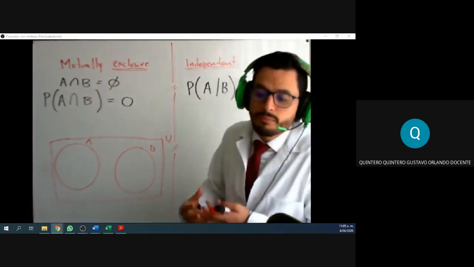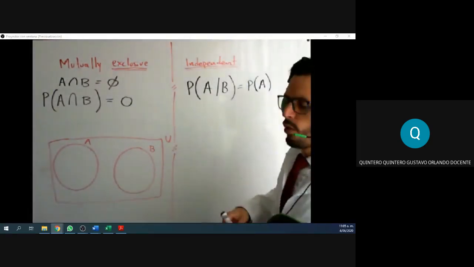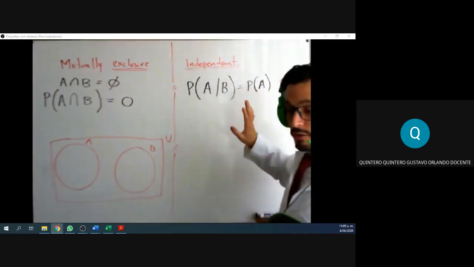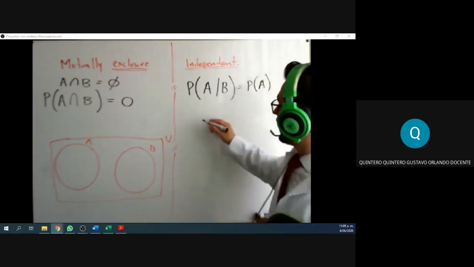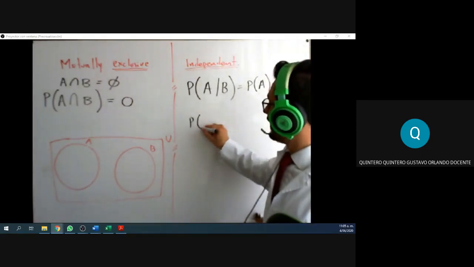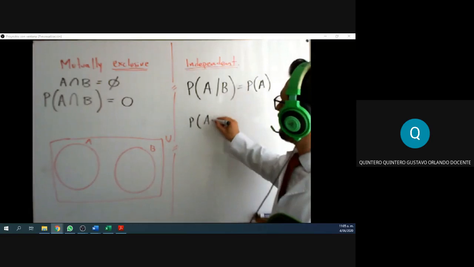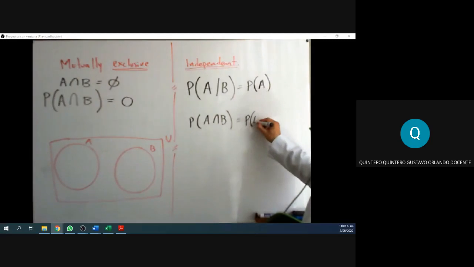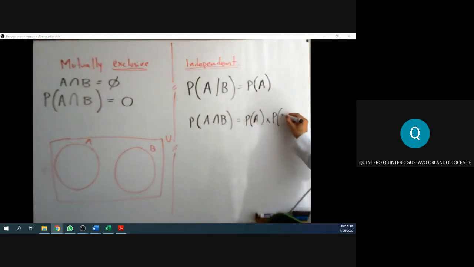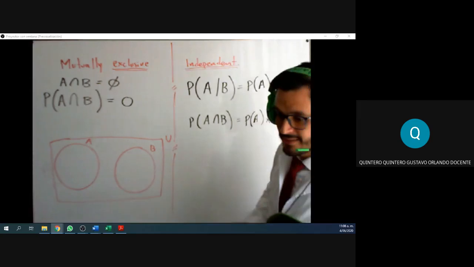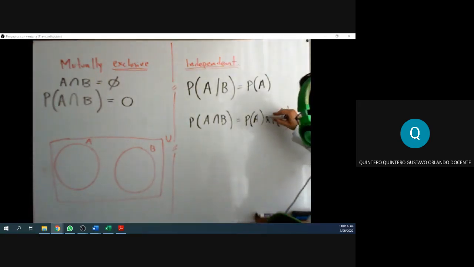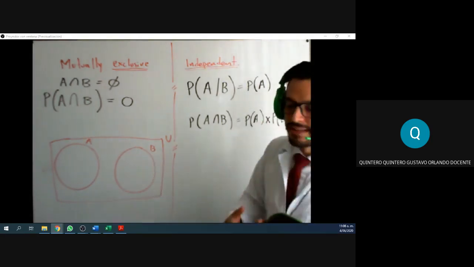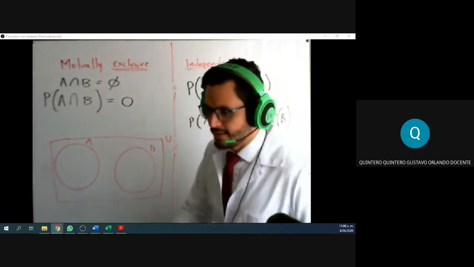Now, there is something more we can say about this. If you stop there, that's good mathematics. But you could also say something like this: the probability of the intersection is the same as the probability of one set times the probability of the other set. If that happens, then we say that the two events A and B are independent.